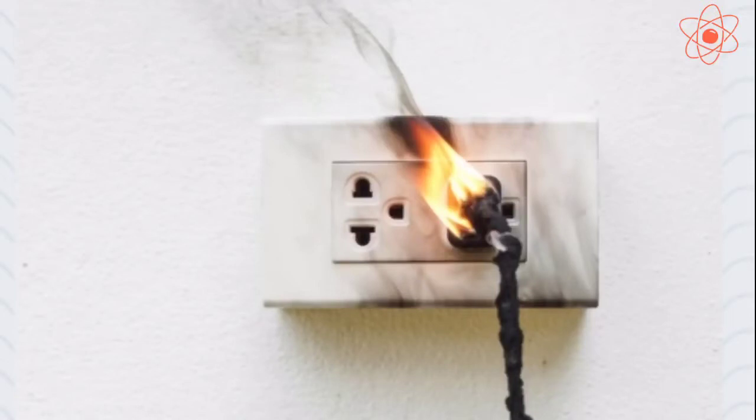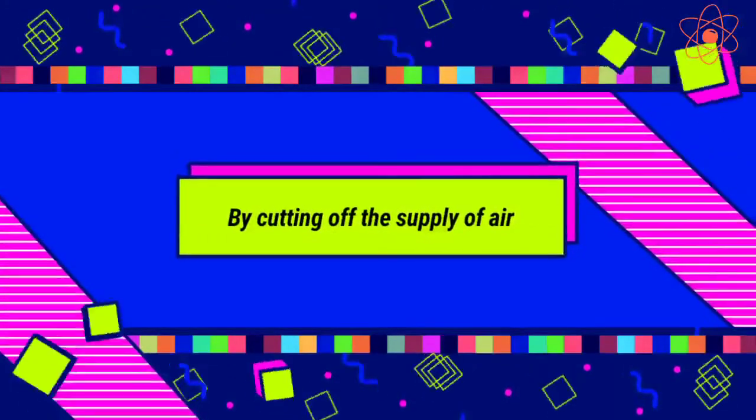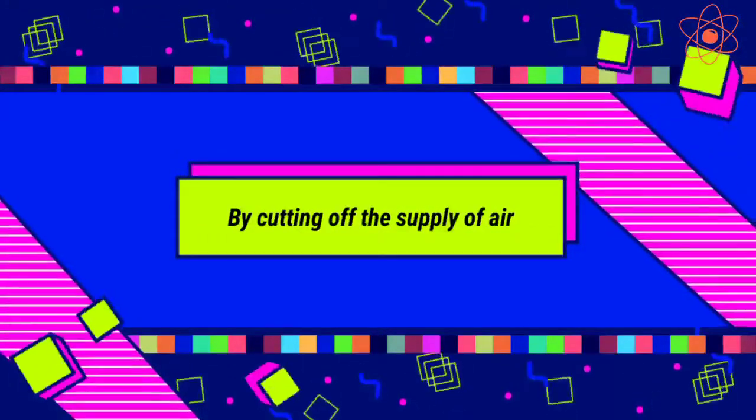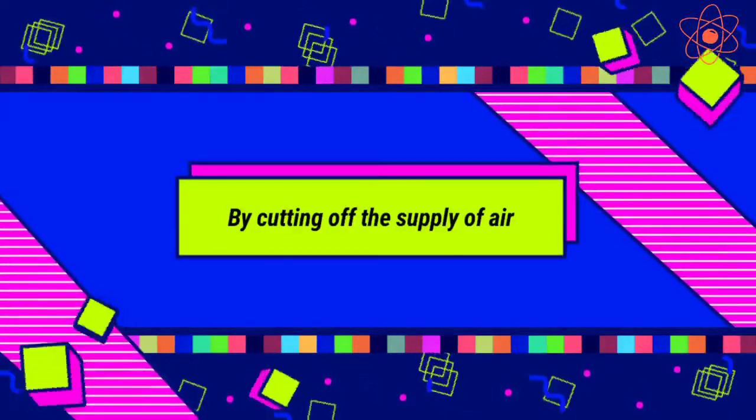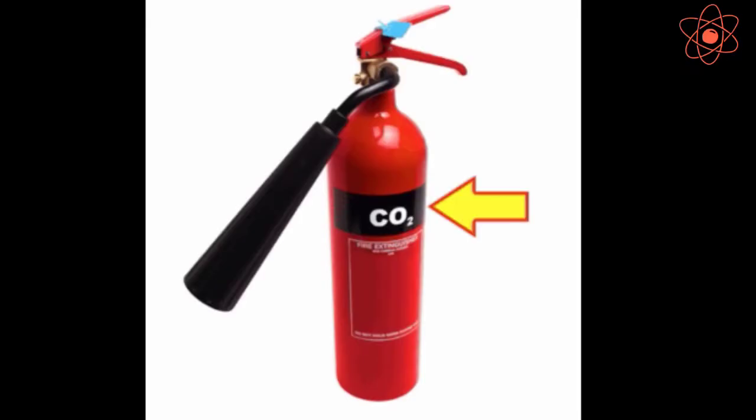Even fire in electrical equipments cannot be controlled with water as water conducts electricity. Hence, the person trying to extinguish the fire can get an electric shock. Now, third method, by cutting off the supply of air. This can be done with the help of carbon dioxide gas.